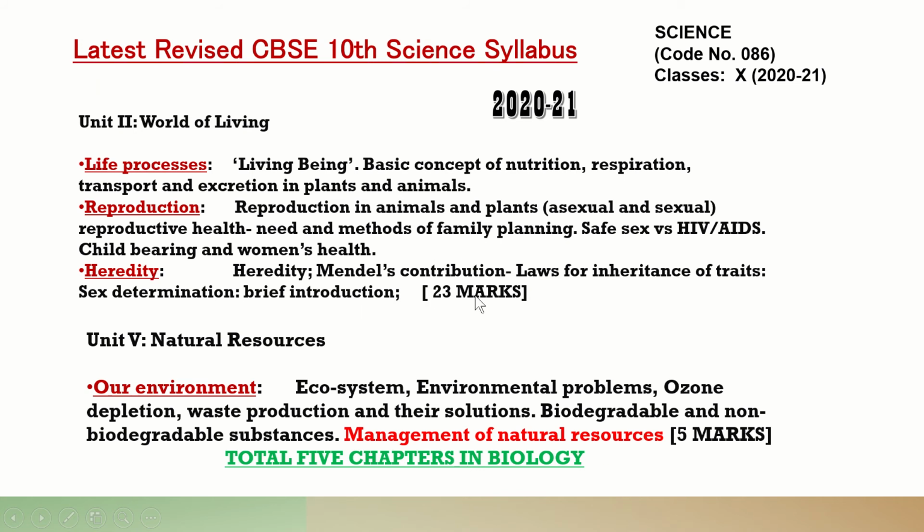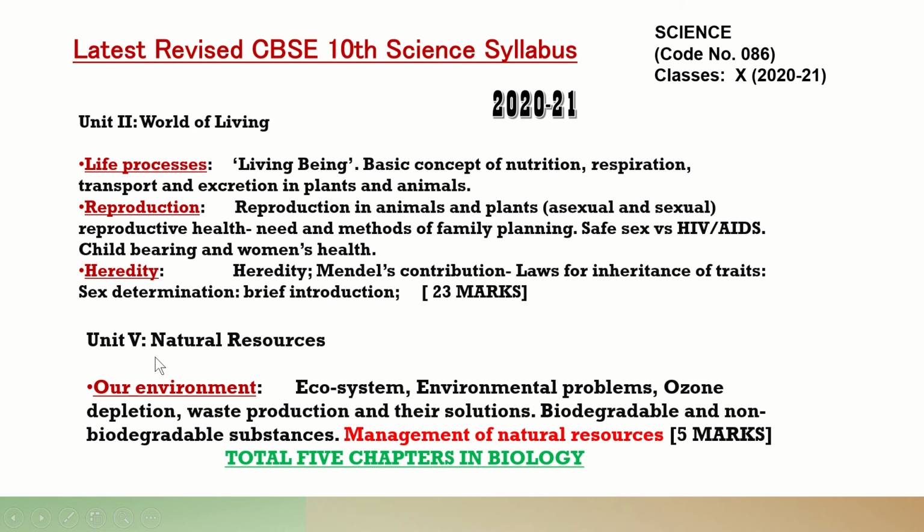In 2019-20, in the previous year, when you see the marks, it was 23 marks altogether from this unit 2, world of living. This year also 23 marks of questions will come. Only the evolution chapter is removed from here.